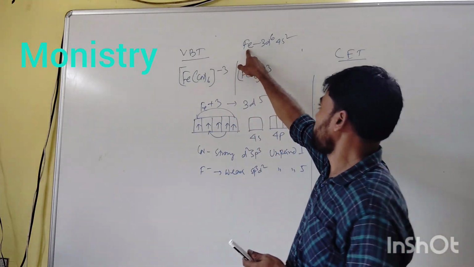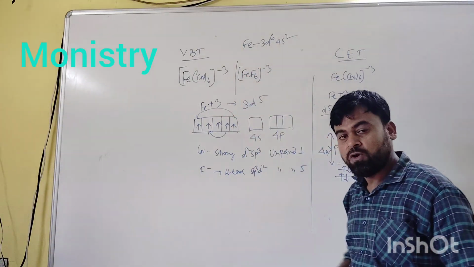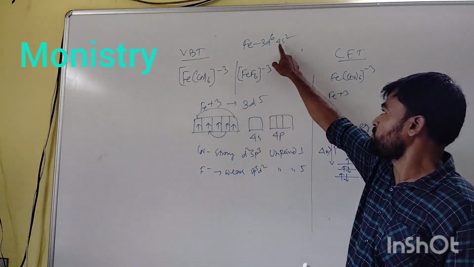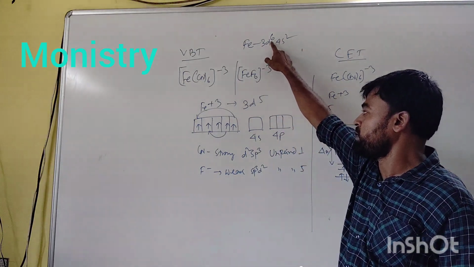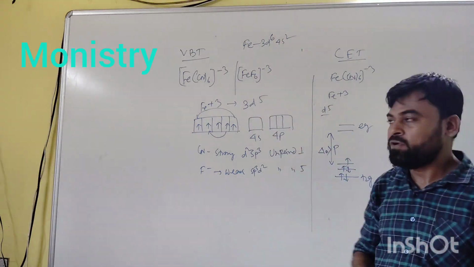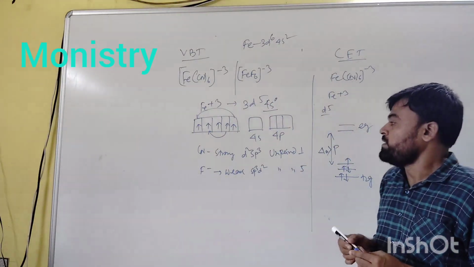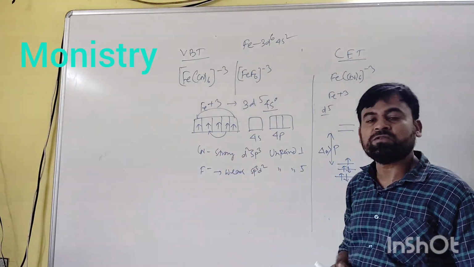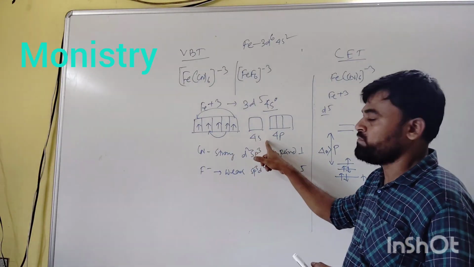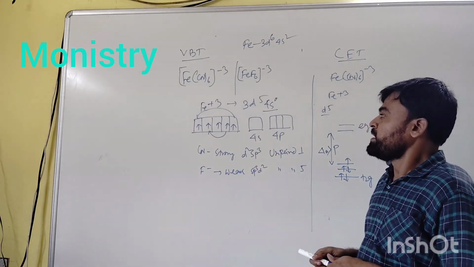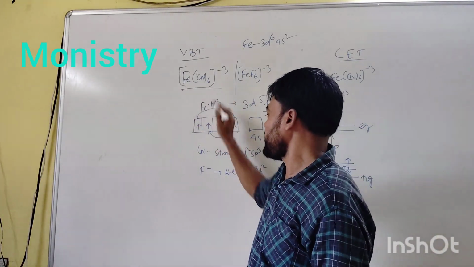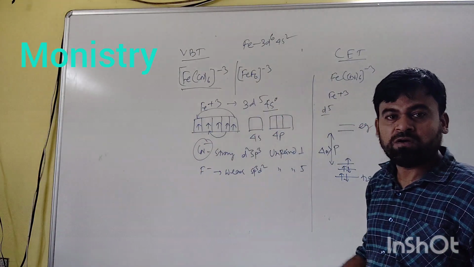Fe is in the configuration 3d6 4s2, and for Fe3+ the outermost electrons go out: one electron from the d orbital, so it is 3d5 and 4s is 0. So it is a 3d5 system, that is, 5 electrons are present in 3d, and the 4s and 4p orbitals are left. In the case of [Fe(CN)6]3-, CN- is a strong field ligand.